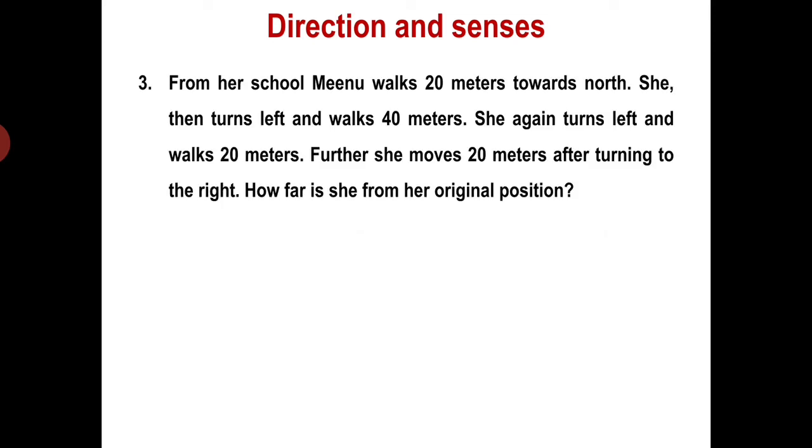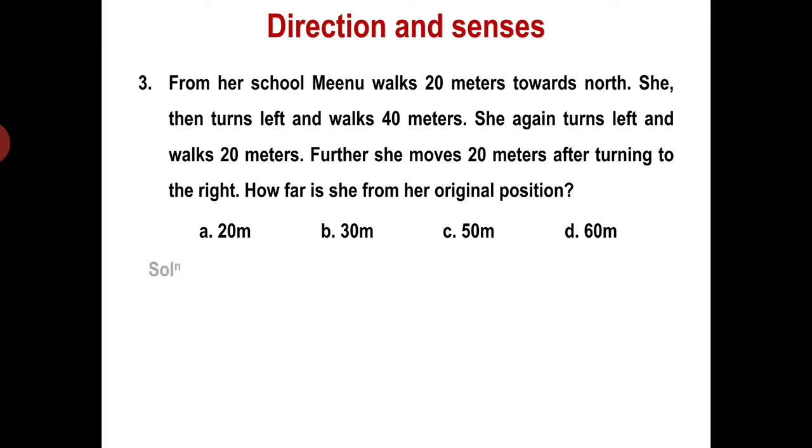Let's go to the next question. From a school, Meenu walks 20 meters towards north. She then turns left and walks 40 meters. She again turns left and walks 20 meters. Further, she moves 20 meters after turning to the right. How far is she from her original position?